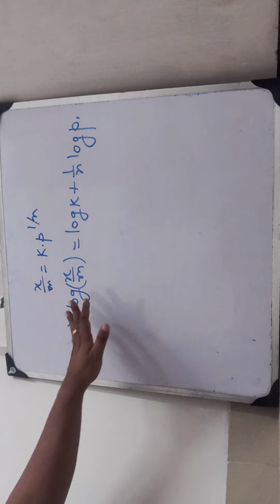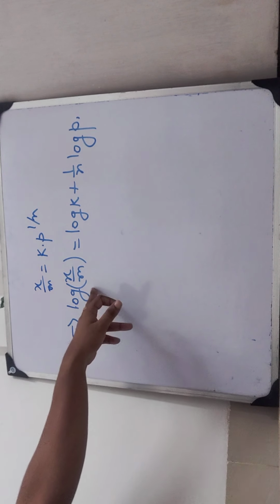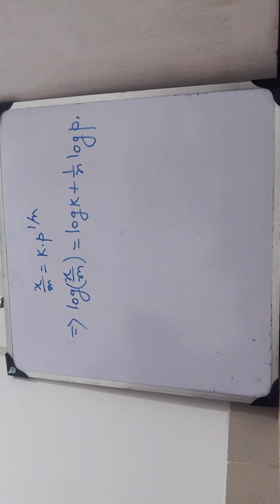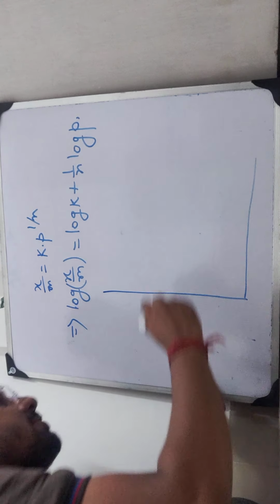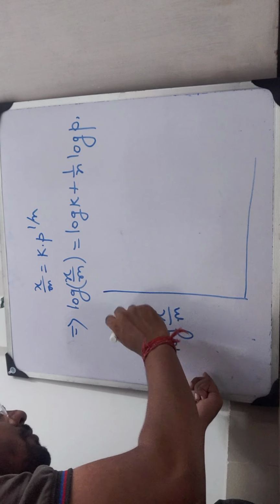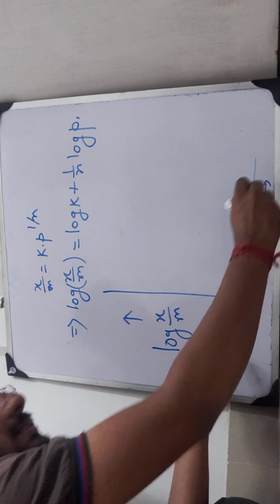Okay, if you look at this equation, what do you see? I can see a y is equal to mx plus c kind of equation, where m is the slope and c is the constant. So what will be the curve now if I put log x by m on the y axis and log p on the x axis? What will you get?